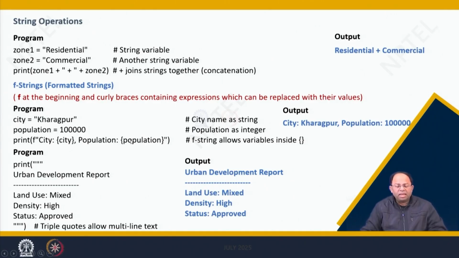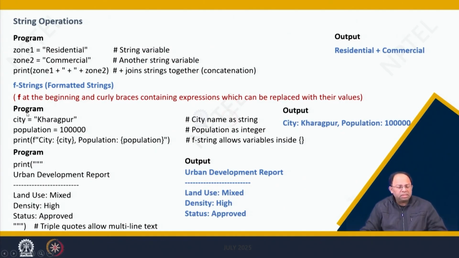The benefit is, if this population is in the form of an array or a list, which we will teach you later on, that means it contains not one value but multiple values, and I can write the code in such a way that it prints the first value, second value, third value, fourth value. Using the same command I can do that. Because it's a list or an array, its value will get replaced again and again, and I don't have to write multiple lines of print. So that is the benefit of this F string.